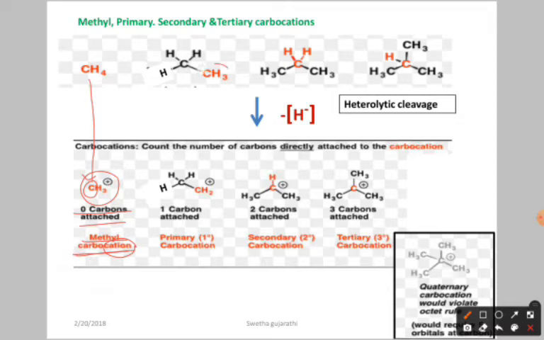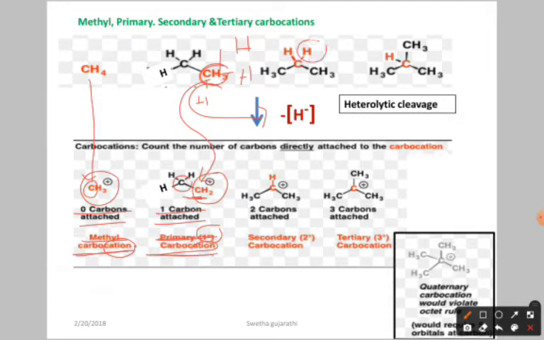Now next, here we have 3 hydrogens, I am going to write. Now you are going to remove one H minus, so you are going to get the positive charge on this carbon. Now this carbon is attached to only one carbon. This is called primary carbocation, or 1 degree. Already we showed primary carbon, secondary carbon. You can show 1 prime, indicating primary. Here we have the positive charge on the carbon, so that's why we call it primary carbocation.